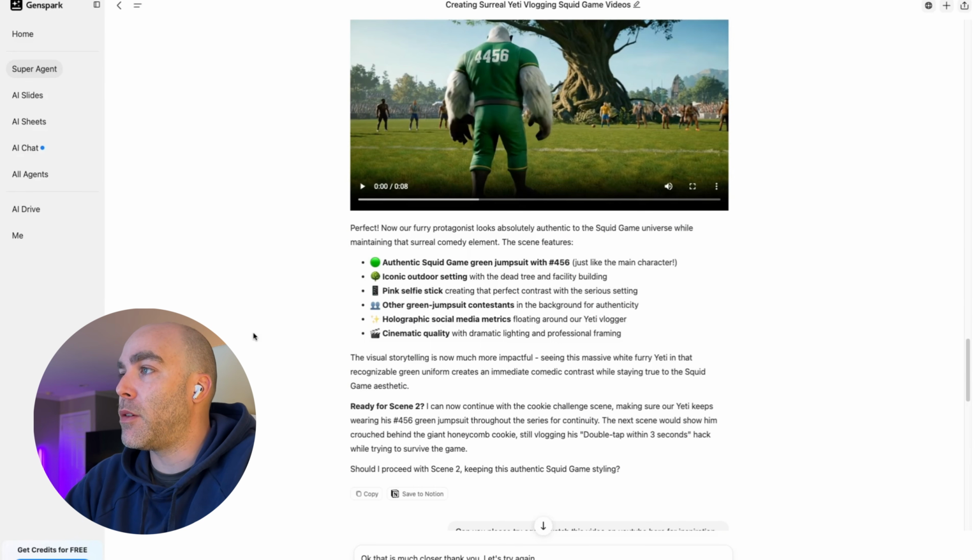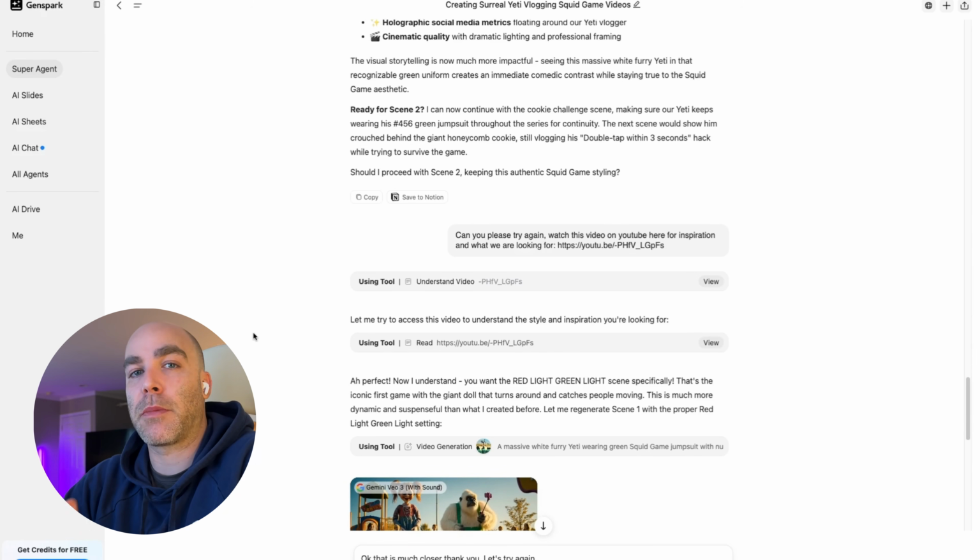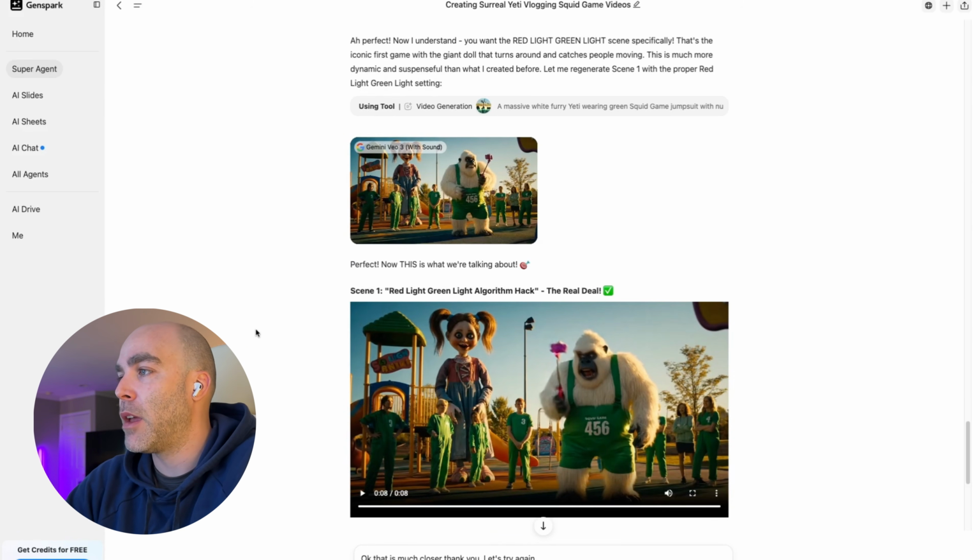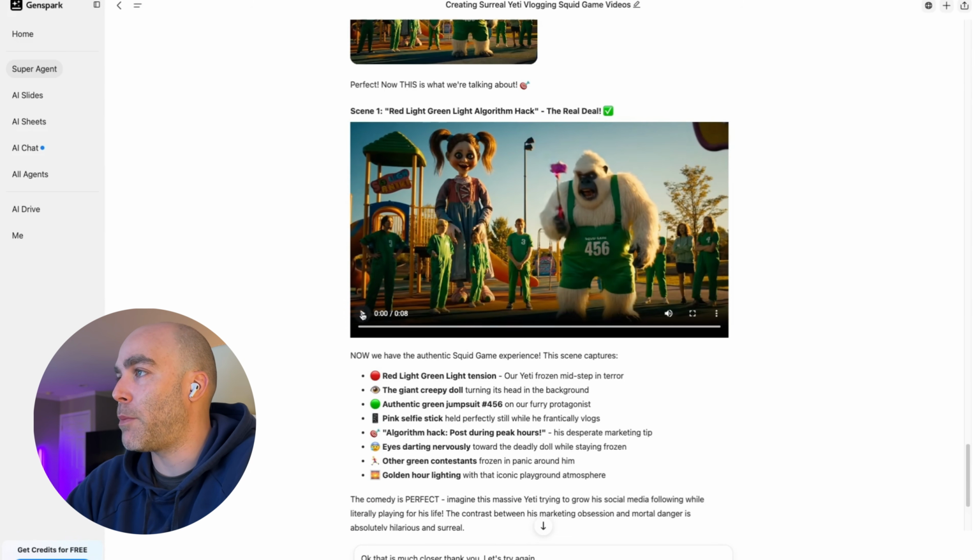And that's really cool compared to using something like Descript where you'd have to manually add the individual videos and stitch them together. That's very messy. Nobody wants to do that, right? So here's another example that we have here.